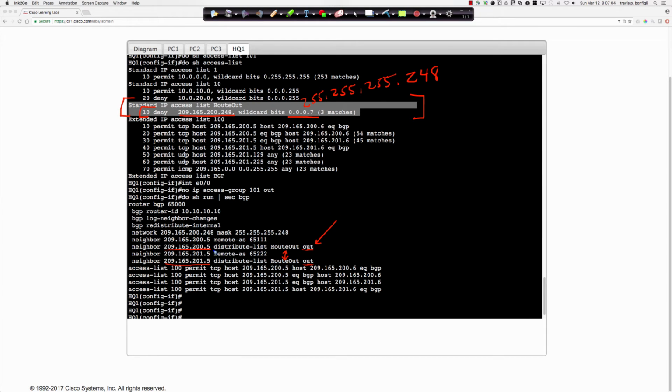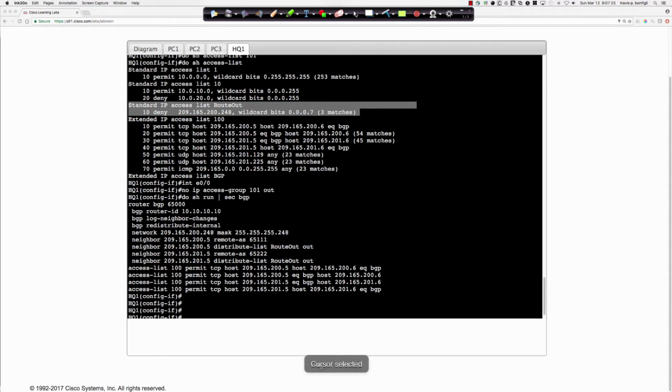So we were supposed to be advertising that information because we have the network statement right here to advertise this network. However, with the distribute list, we're negating that advertisement.